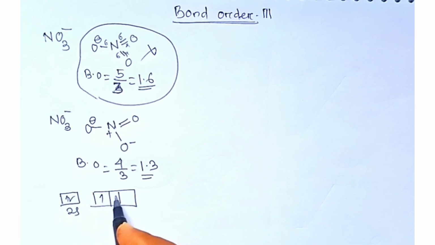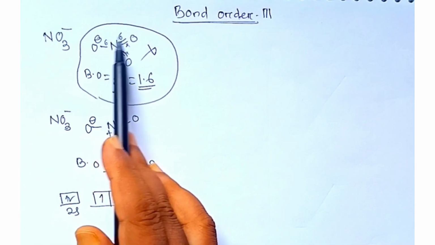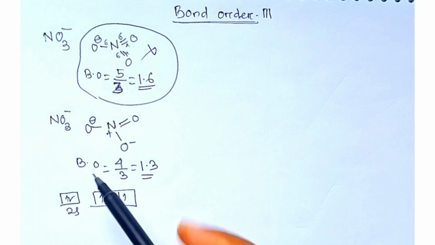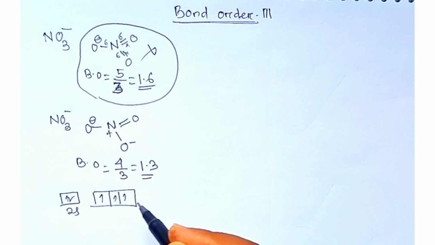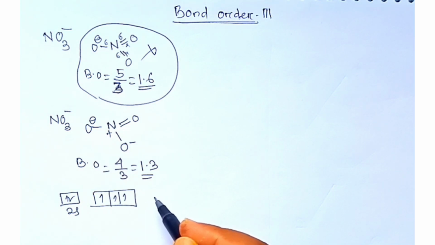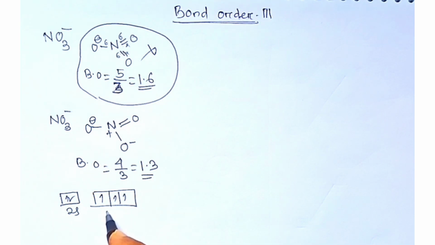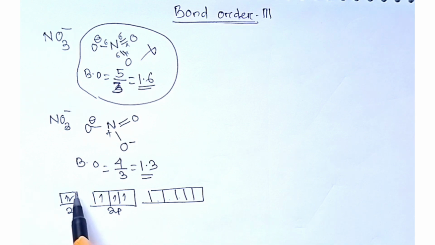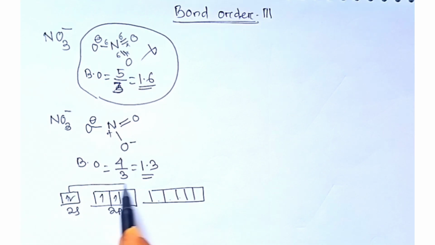In order to form 5 bonds surrounding the nitrogen, it requires 5 orbitals containing 1 unpaired electron each. So this is 2s, this is 2p. So here 1, 2, 3, 4, 5. So 1 electron should jump to here,